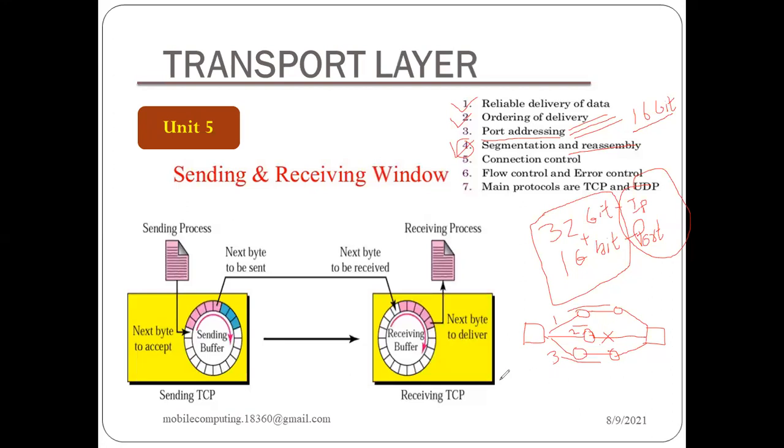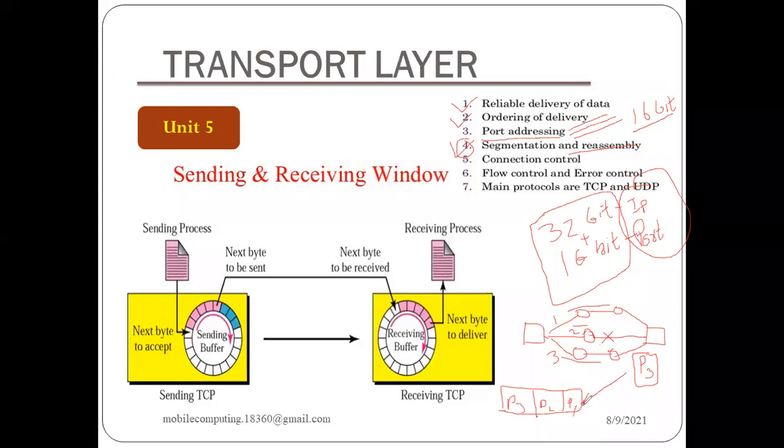Getting my point? Since we have segmented them, suppose this is packet 1, 2, and this is the third packet. Now over the network, we have forwarded them. It may happen that packet 3 may arrive before packet 1.